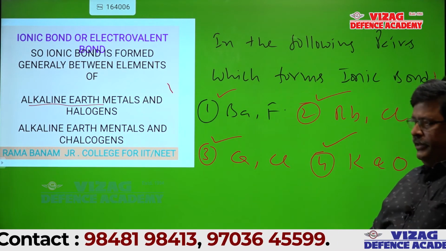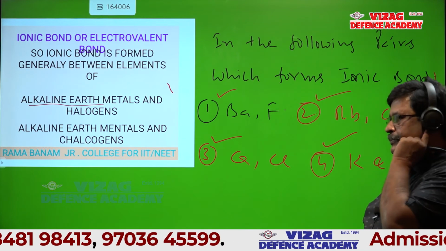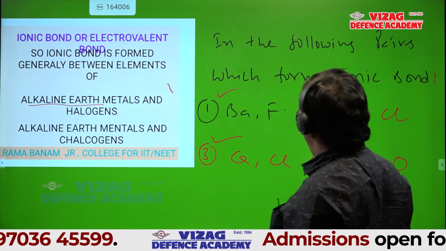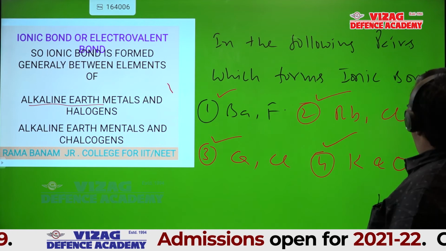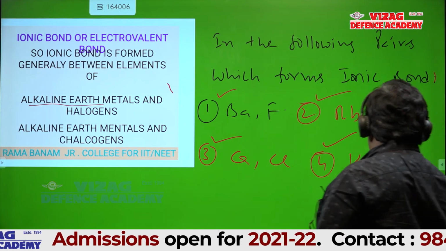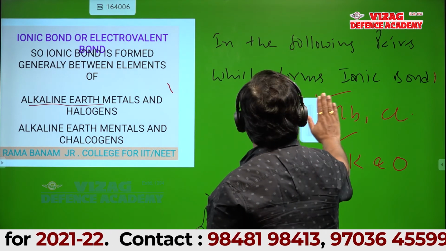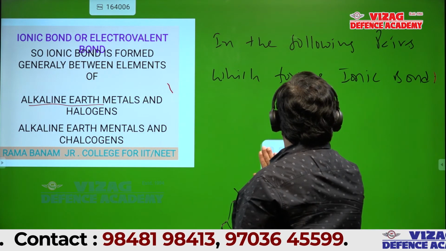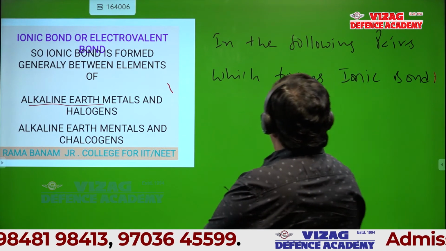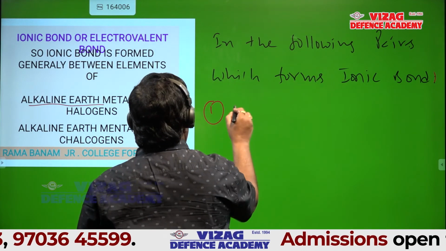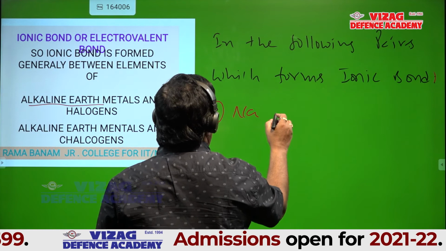Can I give one more? Same question, you write. I'll change the options. In the following pairs, which form an ionic bond? First one, sodium and iodine.